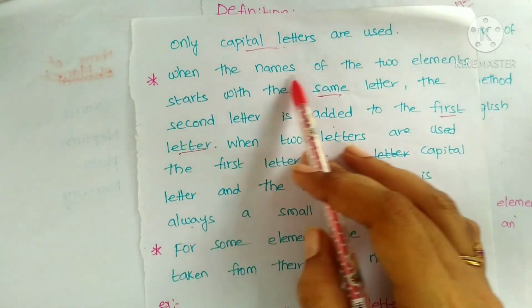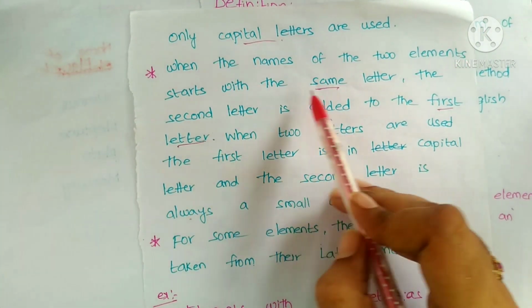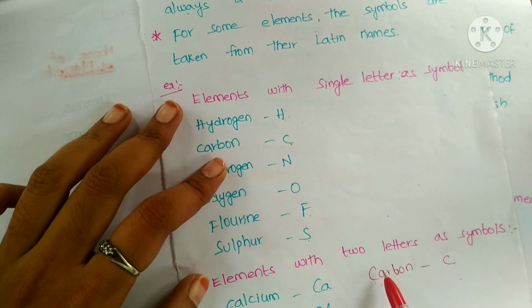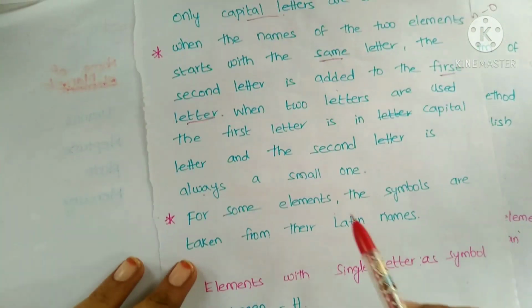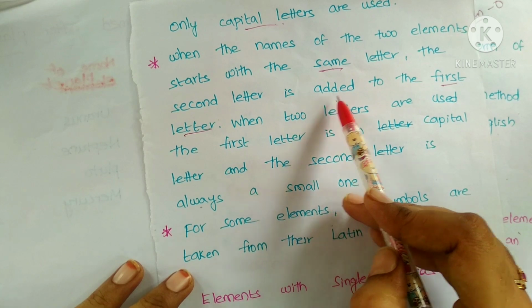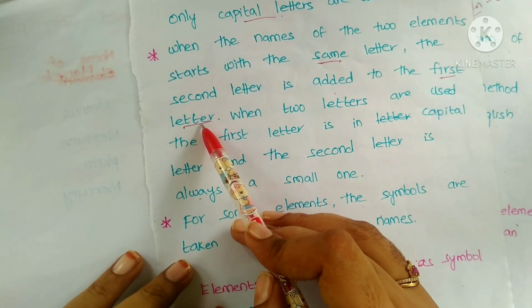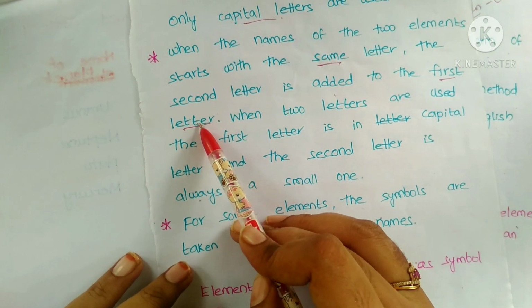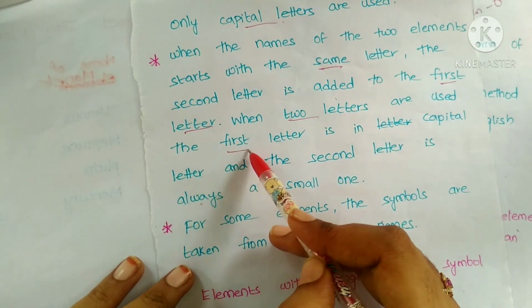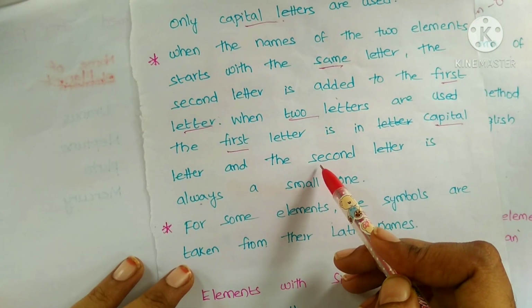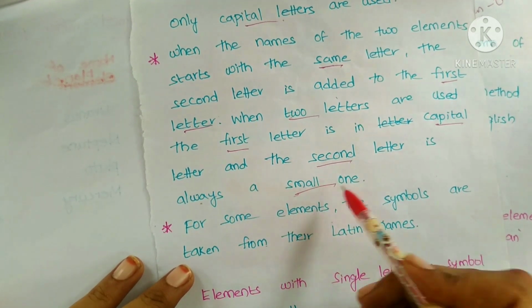So when the names of two elements start with the same letter, here that is C, in carbon and calcium also C, then the second letter is added to the first letter. And when two letters are used, the first letter should be capital and the second letter should always be small.